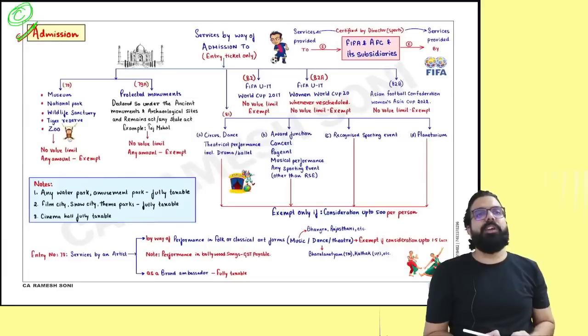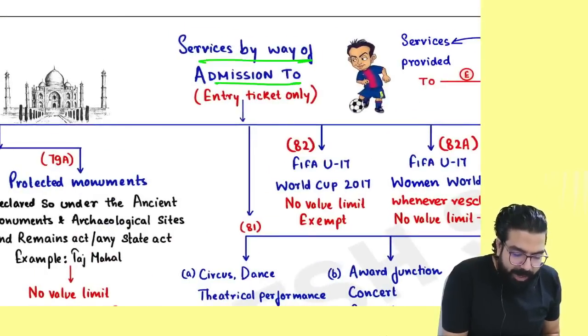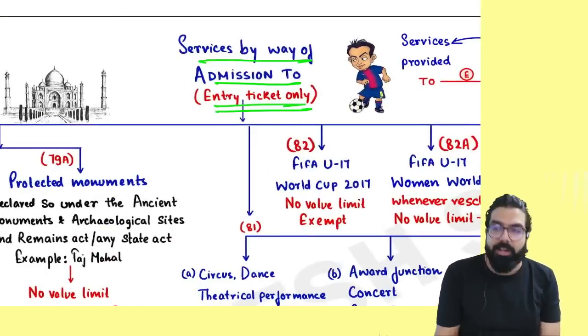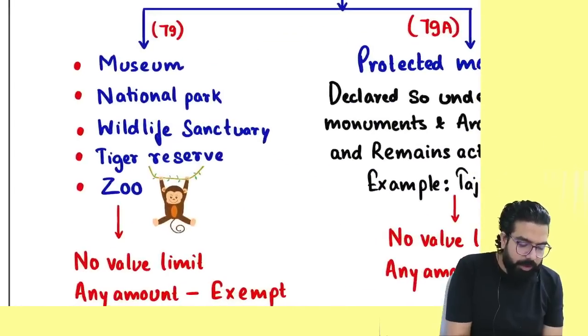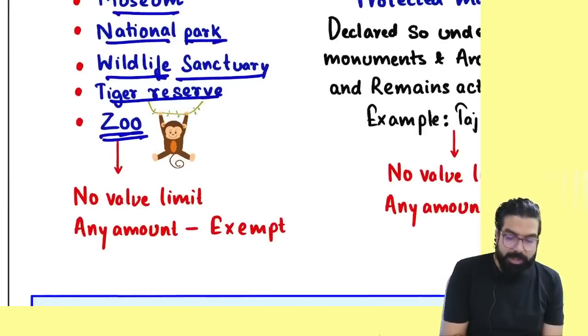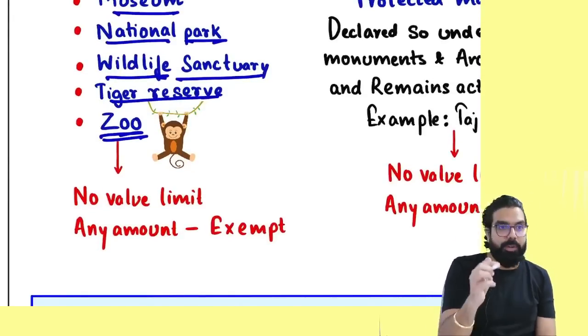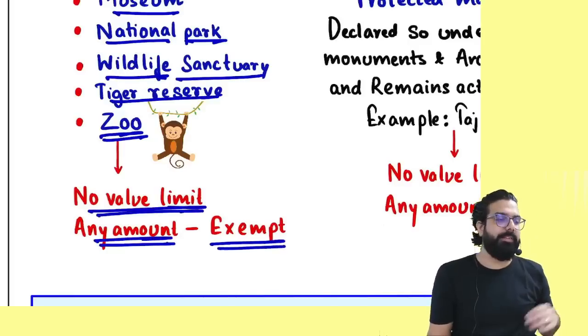Okay? Admission related services. Everyone, let's read quickly. Services by way of admission to. Admission means what, everyone? Entry ticket. Whenever somebody is selling entry ticket for museum, national park, wildlife sanctuary, tiger reserve. You went to meet your friend to the zoo and the zoo is selling you entry ticket. Always remember one thing. No value limit. Any amount charged will always be exempted.